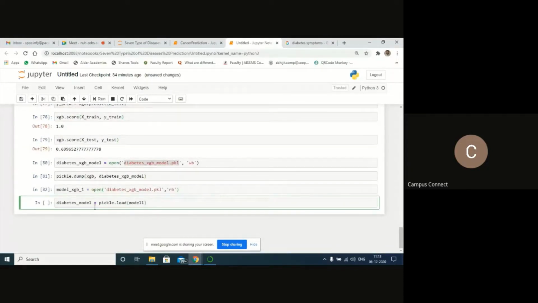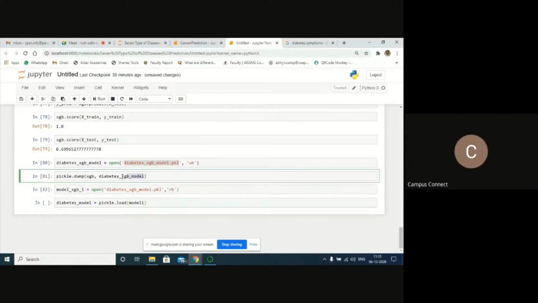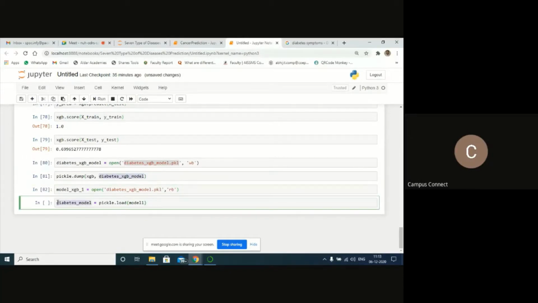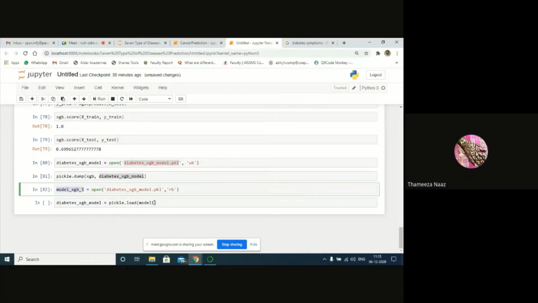How have I mentioned it here? This one, right? XGB model. So try to copy and paste it over here. Just replace that model one with this value. Load model. Next is shift and enter it.